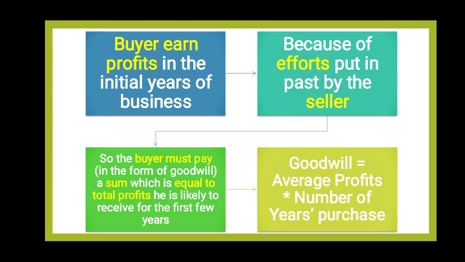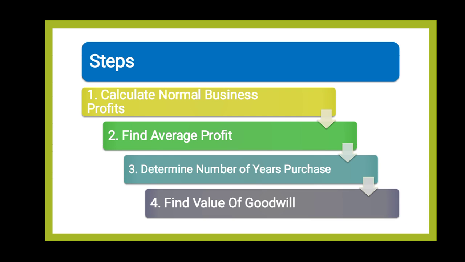So the buyer must pay, in the form of goodwill, a sum equal to the total profits he is likely to receive for the first few years to the seller. That amount which he should pay for the excess earnings is known as goodwill. How is goodwill calculated? Goodwill is calculated by multiplying the average profits with the number of years purchase. So average profit should be multiplied with the number of years purchase.